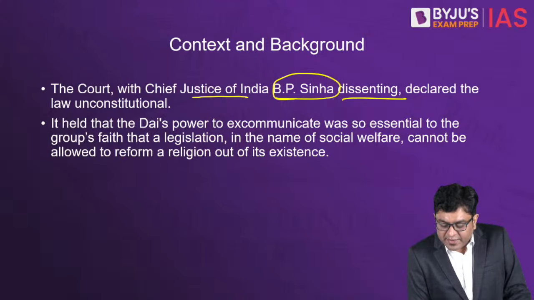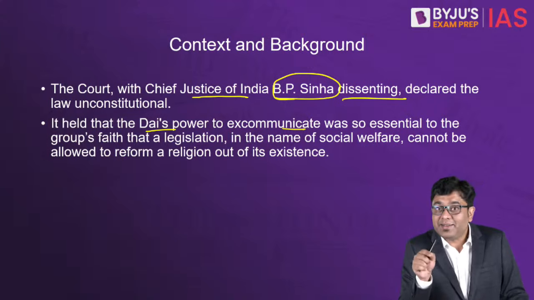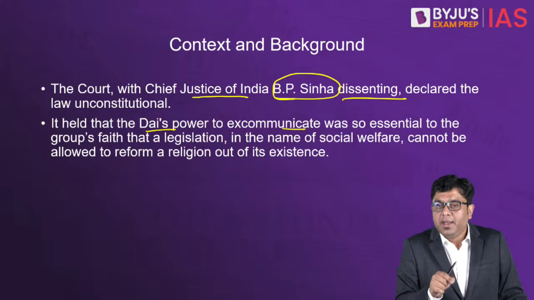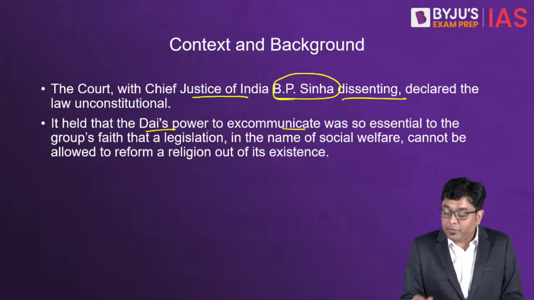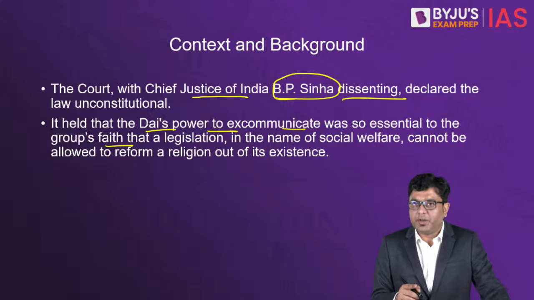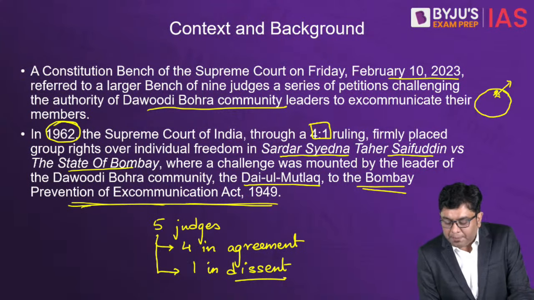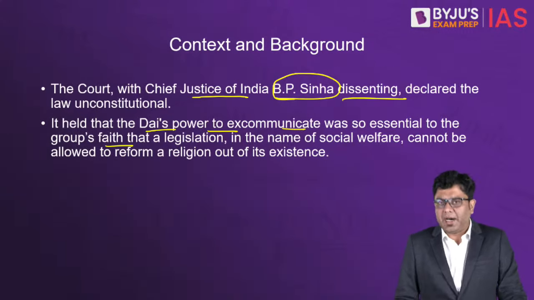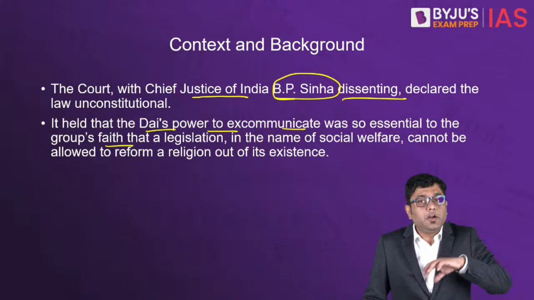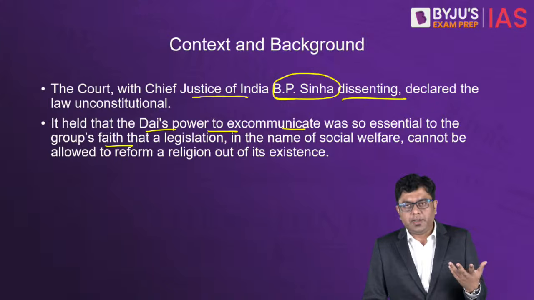The Supreme Court's judgment held that the Dai's power to excommunicate was so essential to the group's faith that a legislation could not interfere. Which legislation are we talking about? We are talking about the Bombay Prevention of Excommunication Act. This act was passed in order to prevent any kind of social boycott meted out to any individual in society.